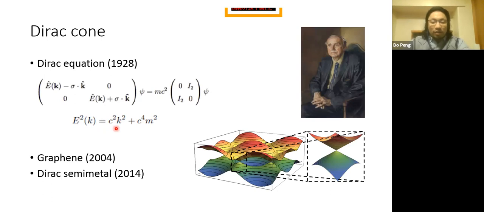And nearly 80 years after the discovery of this Dirac equation, people found in graphene, the 2D carbon graphene, the low energy excitation near the Fermi level behaves like a Dirac cone. So we can see the linear dispersion in graphene. And 10 years after the discovery of graphene, people found that there's a three-dimensional counterpart of this two-dimensional Dirac cone, which is called Dirac semi-metal. That means if you go along the X, Y, and Z directions, you can always observe such a Dirac cone in different directions. And this is the topological feature of this Dirac equation and Dirac cone.